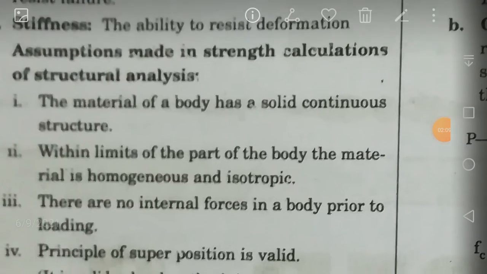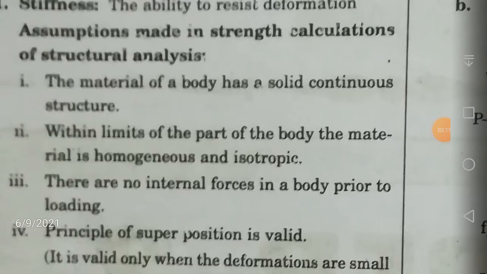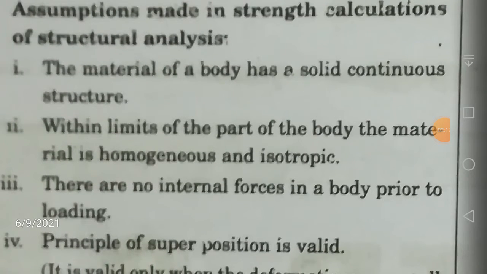We are going to make some assumptions when we do strength calculations. So what are the assumptions? The material of the body has a solid continuous structure. That means there are no material defects. It is a continuous structure, meaning it does not have any material defects like cracks, blowholes or porosity.